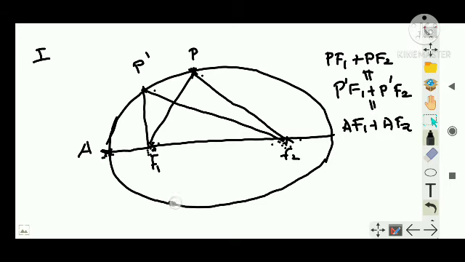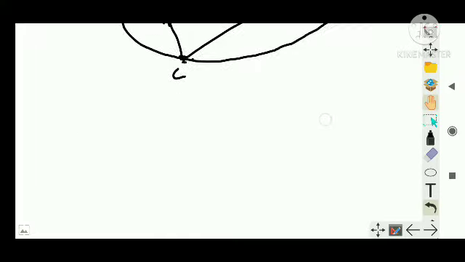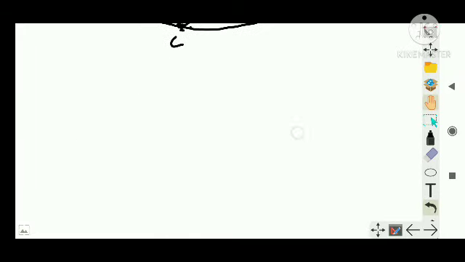Suppose the particle now reaches here, then its position from F1 and F2, suppose this is C, that is CF1 plus CF2, is always constant. So this distance, a particle's position from F1 and F2, is remaining constant, it's not going to change, then that path is an elliptical path. Clear? This much clear? Now I have to elaborate with respect to this elliptical section.